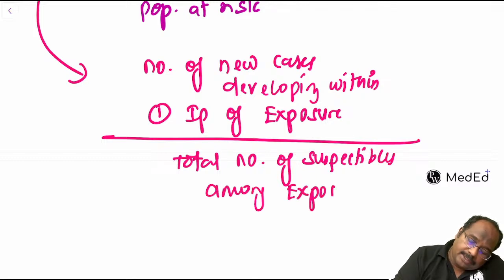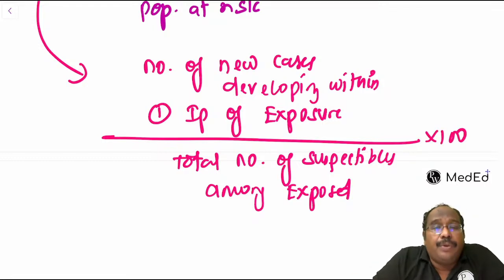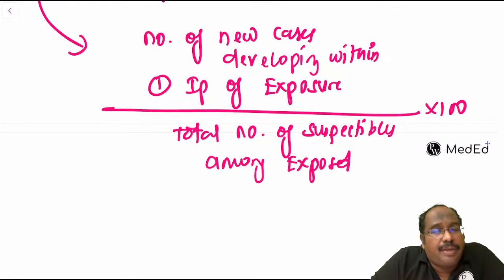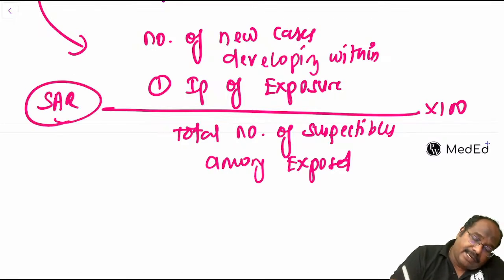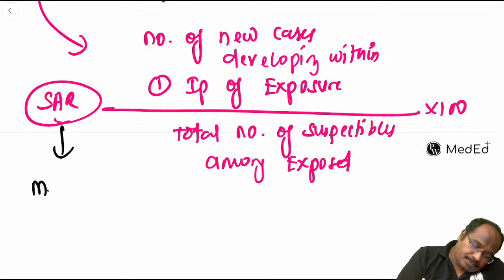Not everyone, guys. Multiplied by 100. The numerator is the number of new cases developing within one incubation period of exposure. The denominator is the total number of susceptibles among those exposed. Not everyone, susceptibles. So this is secondary attack rate. What is it? It's a measure of communicability.